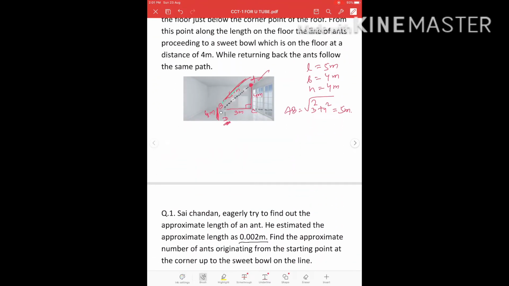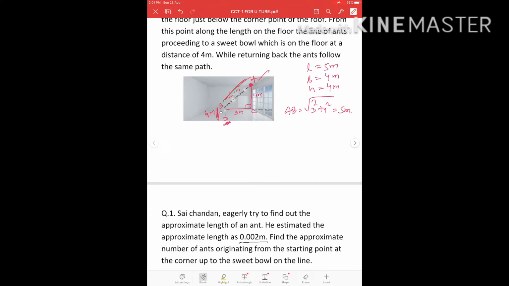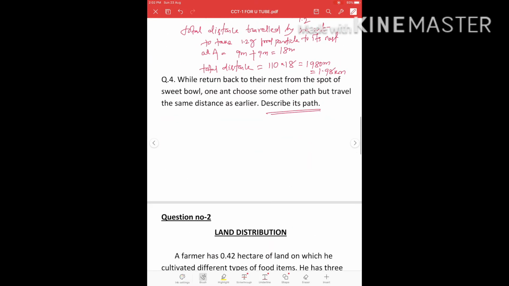The ant will move in some another path, but move the same distance, that is 5 meter. That means ant will cover this distance now. This is 5 meter, this is 4 meter, this is 3 meter, so definitely this is 5 meter. So ant will move from D to C, then from C to A. So let us write this answer first. Ant will move from D to C, then C to A. If we write this, we can write like this.